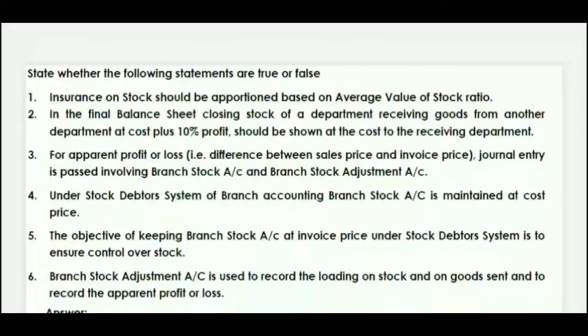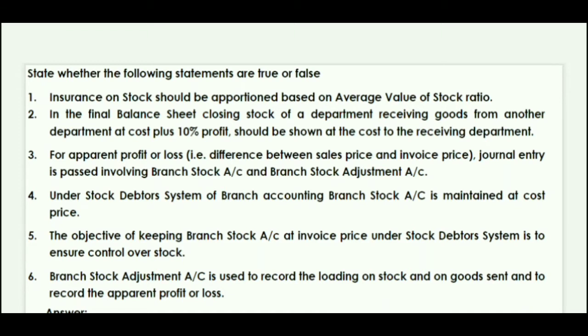Let's see the next question. Well, it's a true and false type question. First question is insurance on a stock should be apportioned based on average value of stock ratio. Is it true? So well, it's true. Next is, in the final balance sheet, closing stock of a department receiving goods from another department at cost plus 10% profit should be shown at the cost of receiving department. Is it true or false?